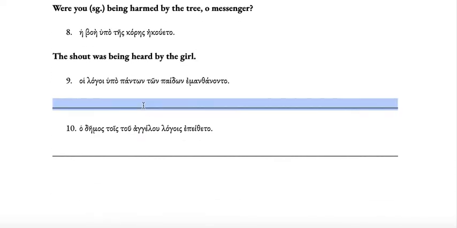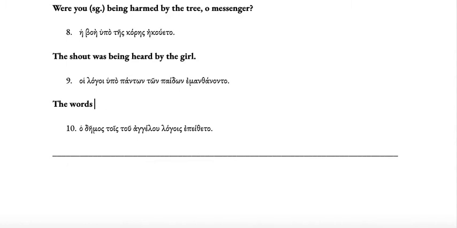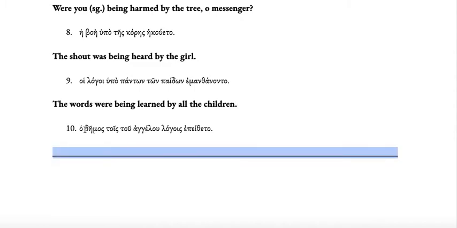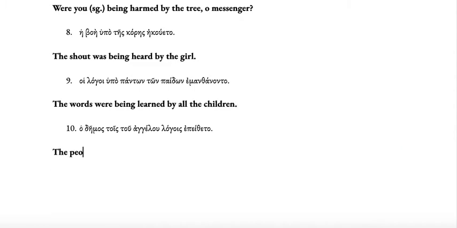Then number 9, hoi logoi, the words. Emanthanonto, imperfect passive, were being learned. Hupo means by, plus genitive. And panton is the genitive plural of pas, which means all. So by all ton paidon, by all the children. Or possibly all the boys or all the girls. We don't know.